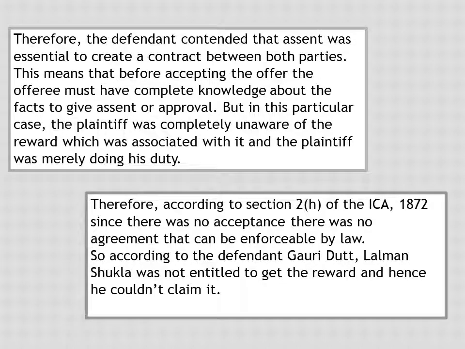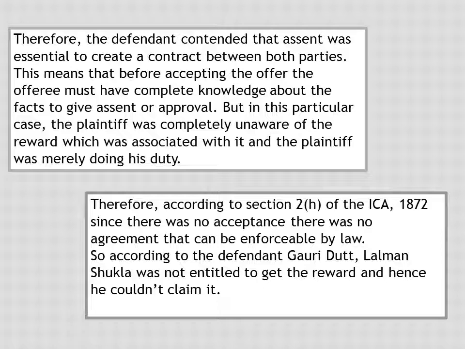The defendant contended that assent was essential to create a contract between both the parties. This means that before accepting the offer, the offeree must have complete knowledge of the facts to give assent or approval. But in this particular case, the plaintiff was completely unaware of the reward associated with it, and was merely doing his duty.